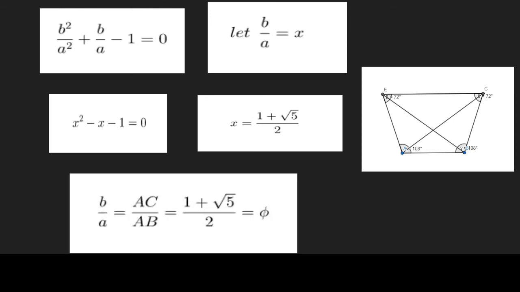And now solving for x, we get that x is equal to the golden ratio, which is equal to B by A, where B is equal to AC and A is equal to AB. And we see that AC is the diagonal of the pentagon and AB is the side of the pentagon. So we can conclude that AC by AB, the ratio of the diagonal to the side of the pentagon, is always equal to the golden ratio.